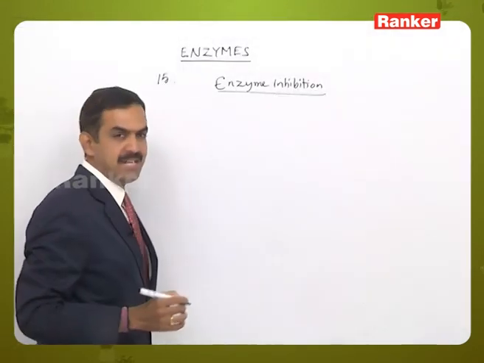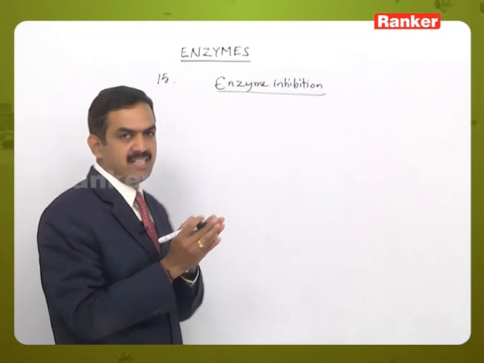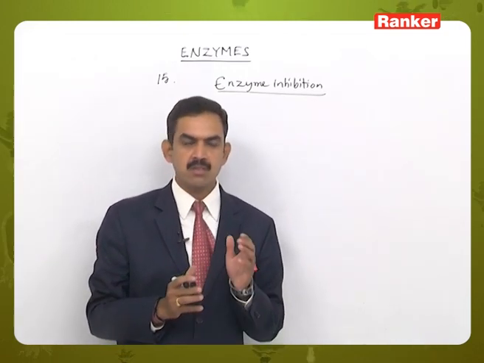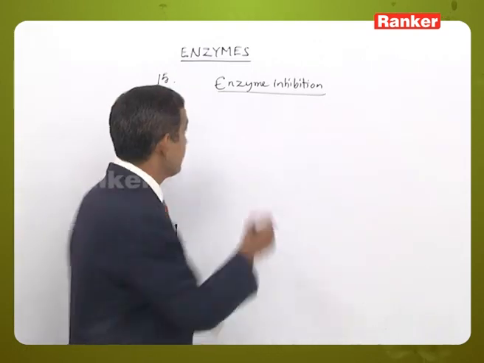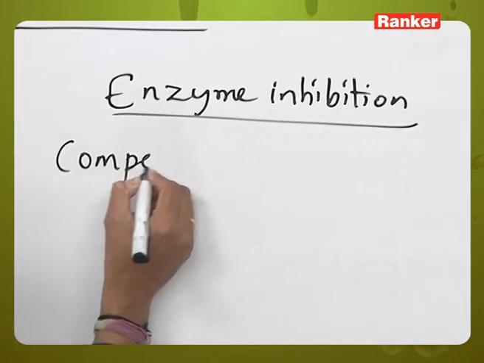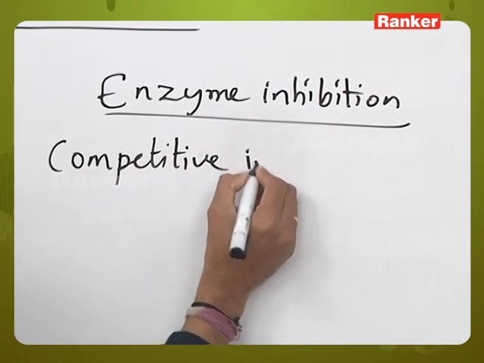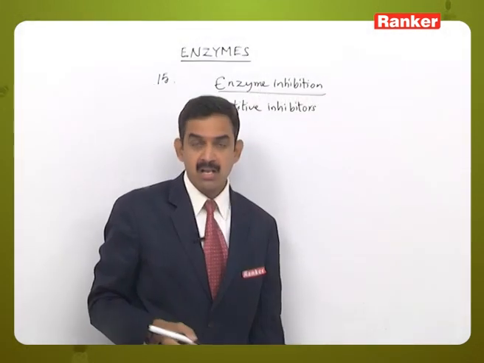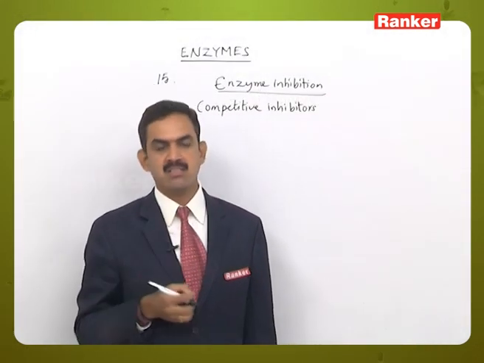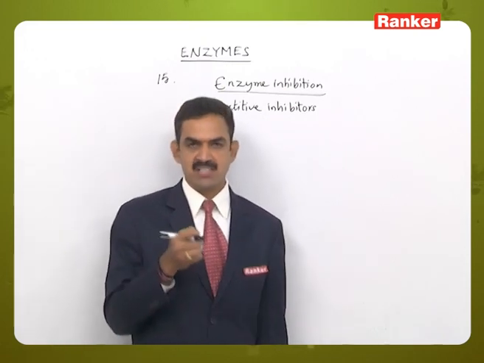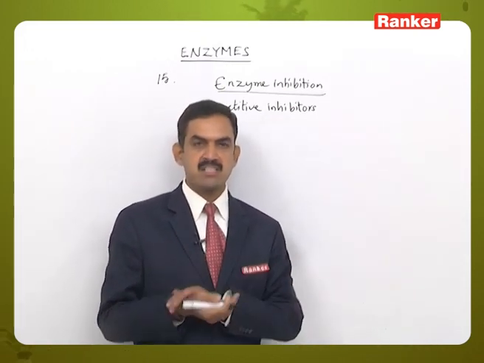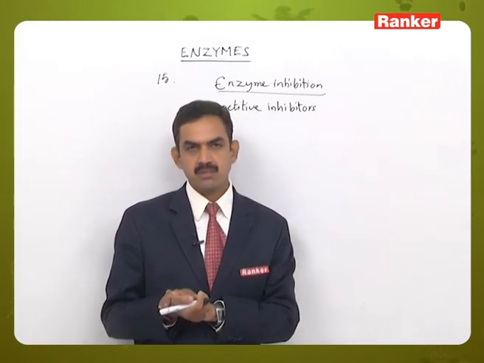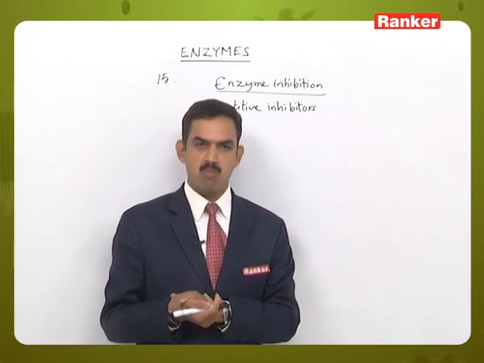So are enzyme inhibitors. Already we know that basically three types are there: competitive inhibitors, non-competitive inhibitors and feedback inhibitors. The competitive inhibitors are the ones which have a similar structure to that of the substrate molecule, and they will occupy the same active site on the same enzyme. That is, the competitive inhibitor competes with the substrate for the active site present on the enzyme molecule.